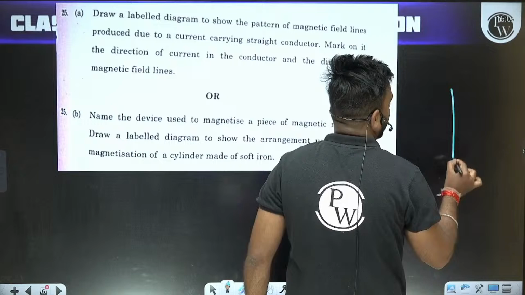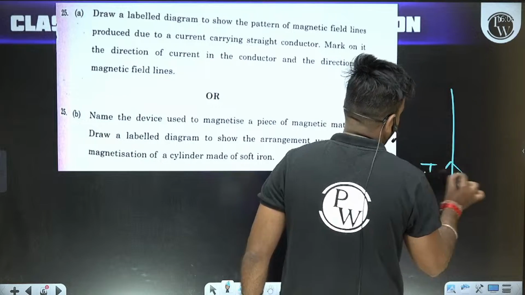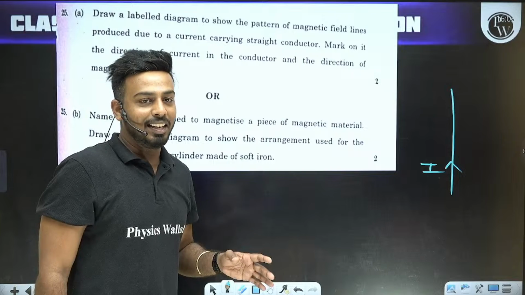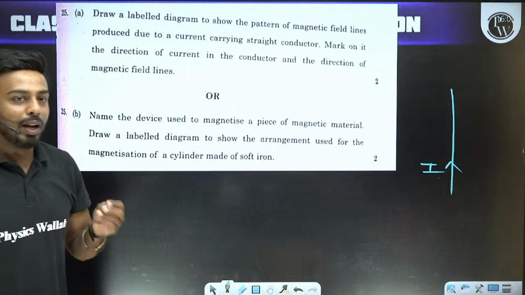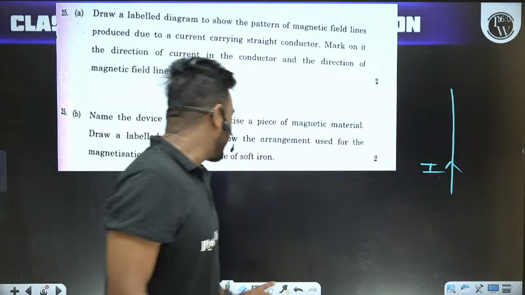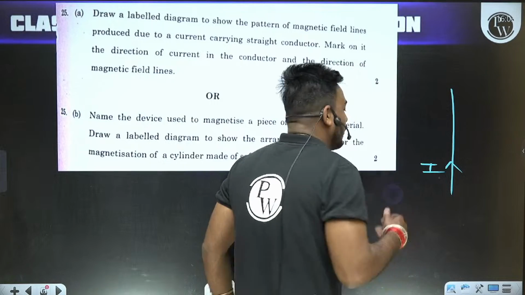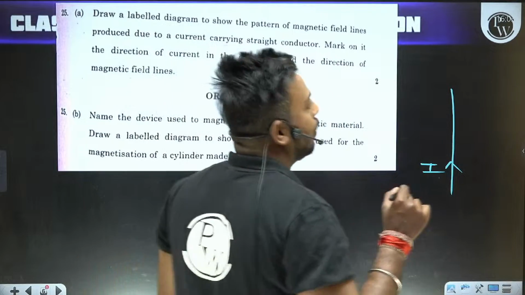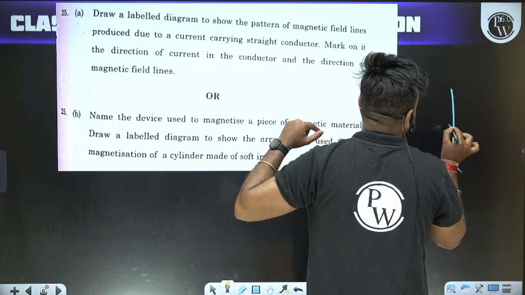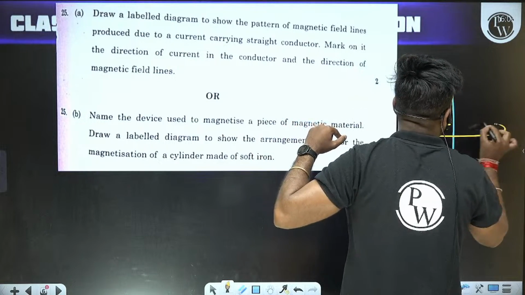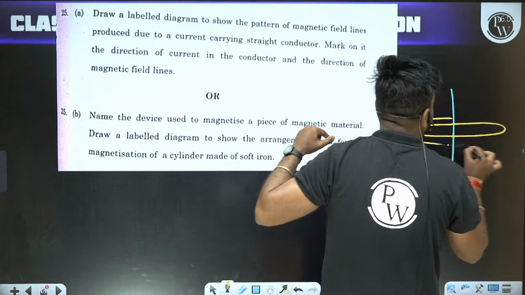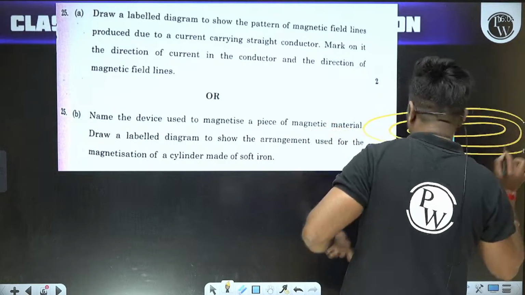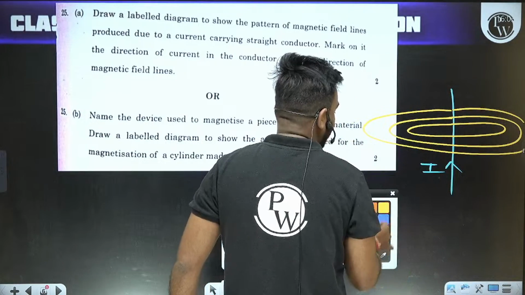Assume a conductor carrying current I. Whenever electric current flows through a conductor, there is a setup of magnetic field around this conductor. This phenomenon is called magnetic effect of current, and the magnetic lines around a straight conductor are in the form of rings, whose axis is the wire.